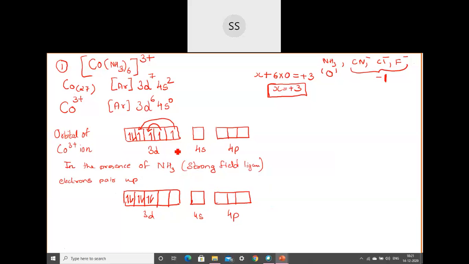So I told you initially that when the metal orbitals are available, before the ligands come and occupy, these will undergo hybridization. Whatever empty orbitals are there, depending on how many ligands are going to come, that many orbitals should undergo hybridization. So here you count 6 orbitals from the empty orbitals.